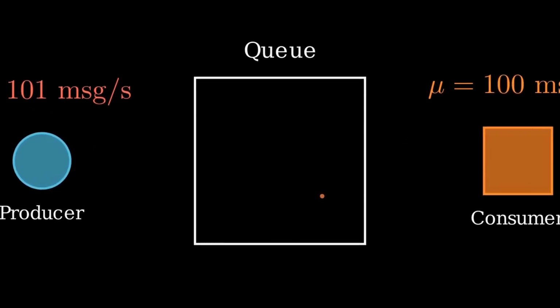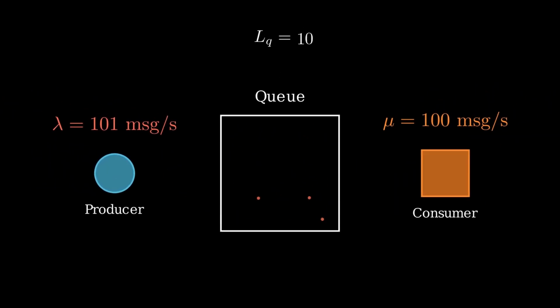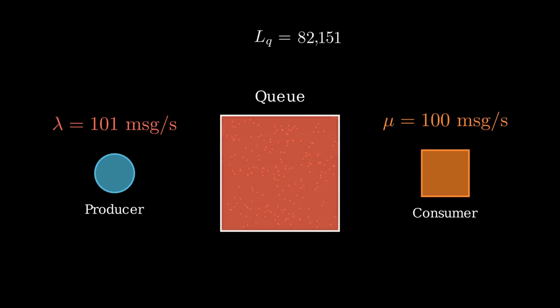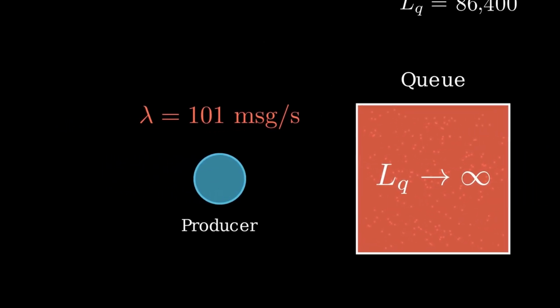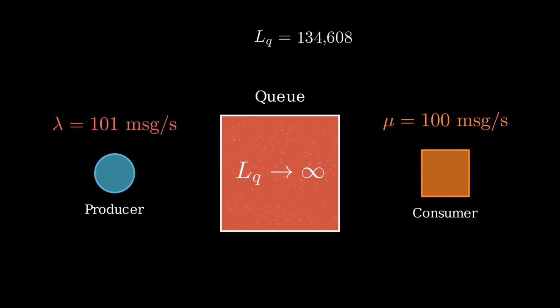The last message has nowhere to go, so it stays in the queue, and this adds up every second. In 10 minutes, we have 600 stray messages in the queue, and in a whole day we have 86,400. The queue length tends towards infinity, just because the producer was sending one extra message that the consumer couldn't handle, and all those messages just never get processed because there isn't enough capacity for it.